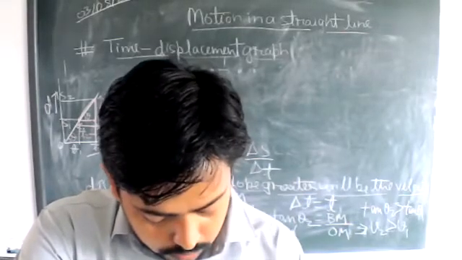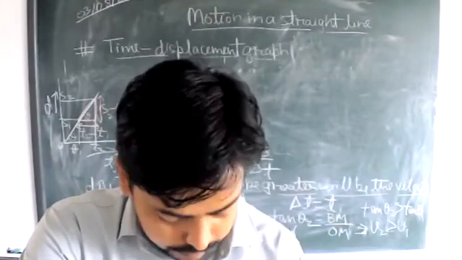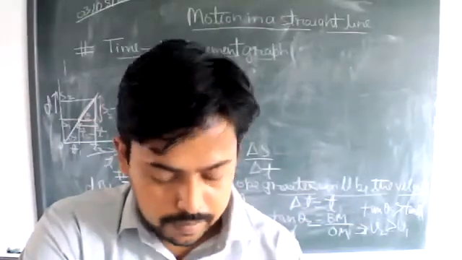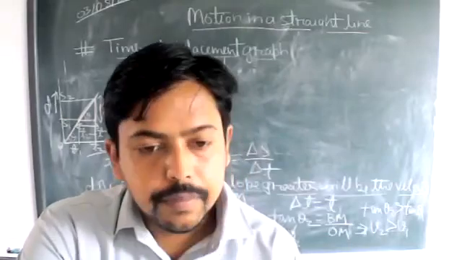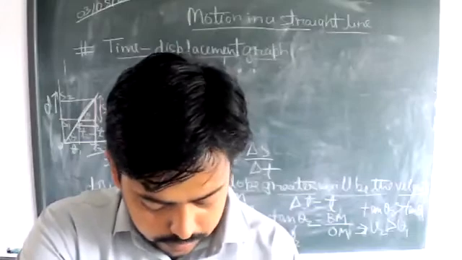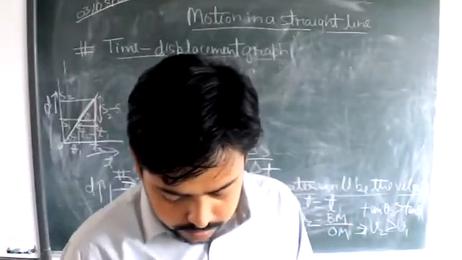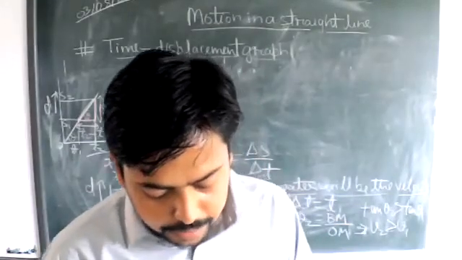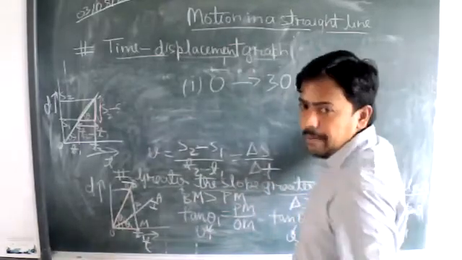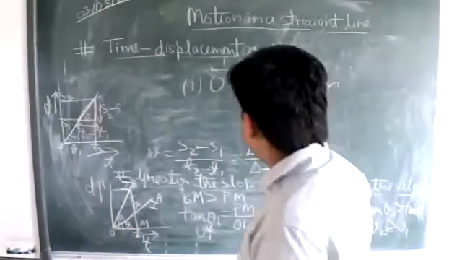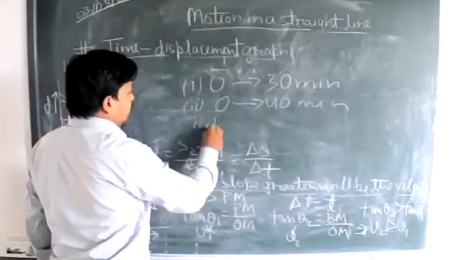What is the magnitude of average velocity, and average speed of the man over the time intervals: first is 0 to 30 minutes, second is 0 to 40 minutes, and third is 0 to 50 minutes.